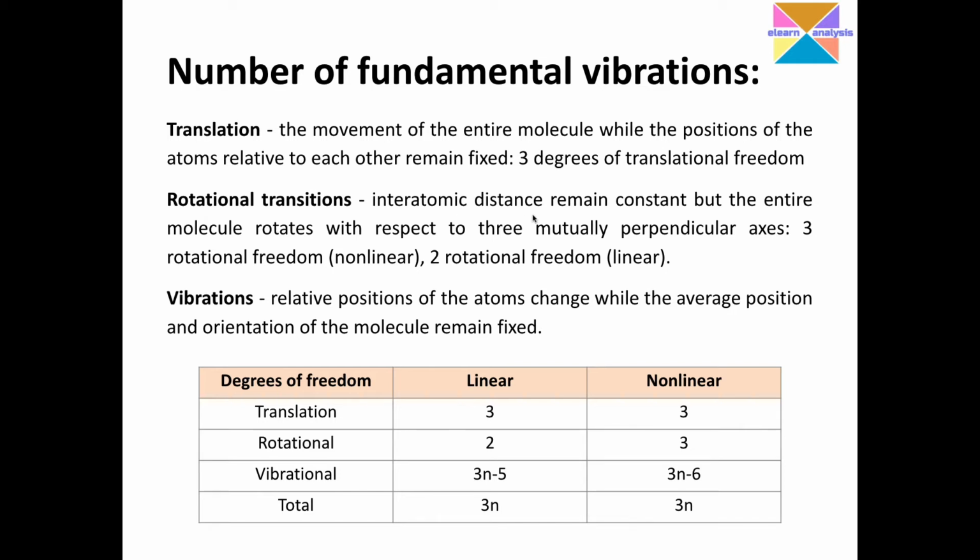The interatomic distance does not change and remains constant, but the entire molecule rotates with respect to three mutually perpendicular axes: three rotational degrees of freedom for non-linear and two for linear molecules. I have taken two different examples in the coming slides where we understand why a non-linear molecule has three rotational degrees of freedom and how a linear molecule has two.